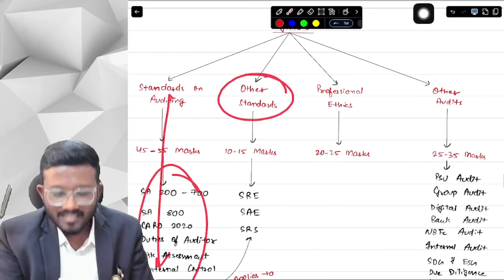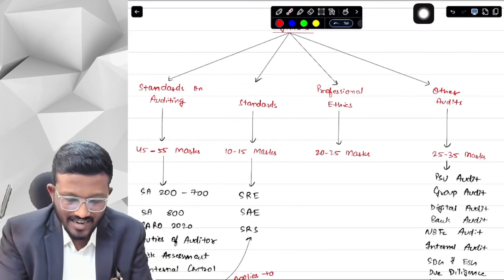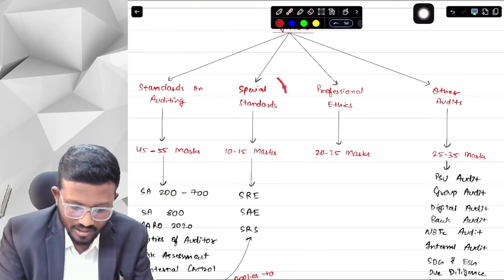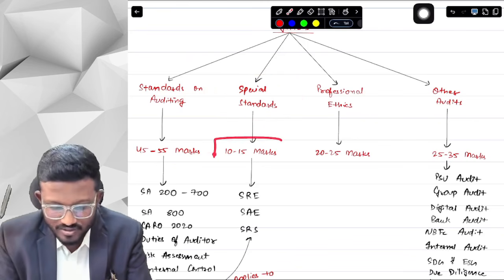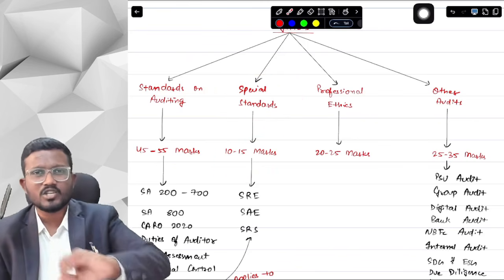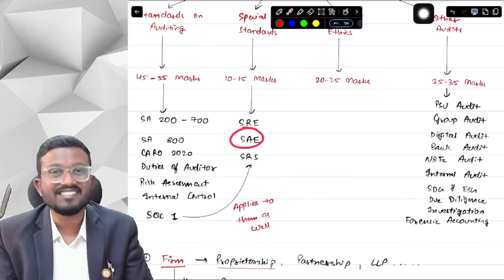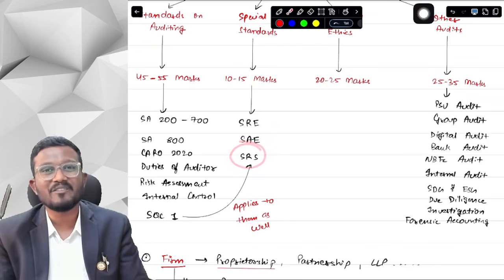Second section is your other standards, or you can say special standards. These are of 10 to 15 marks. 2 or 3 questions can be asked from these standards. These are SRE, standards on review engagement, SAE, standards on assurance engagement, and SRS, standards on related services.